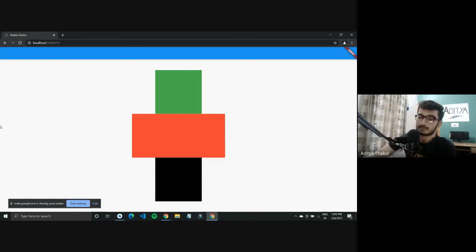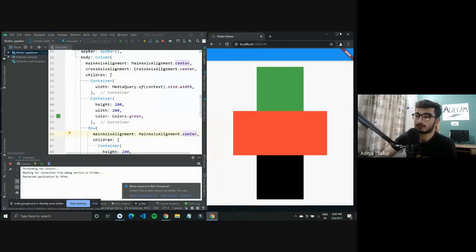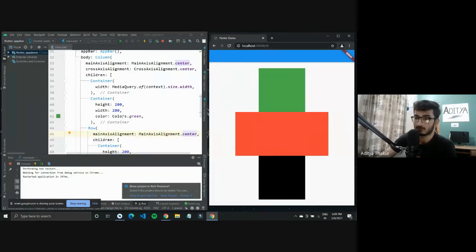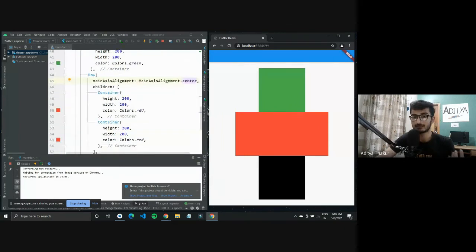The main axis alignment was horizontal, and you can use the main axis alignment property to arrange these widgets in the center of your screen. So there are a lot of such exercises that you can do to know what all different properties are there in a widget that you can modify.